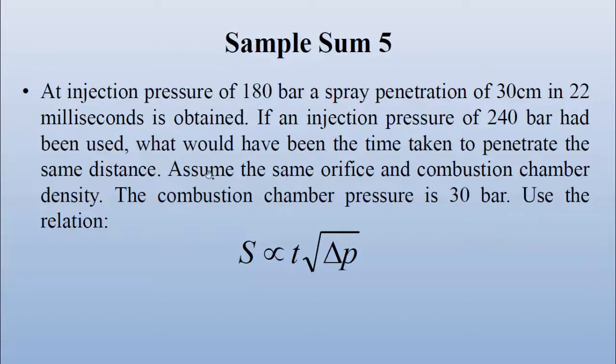They are asking us to find the time taken in the second case to penetrate a distance of 30 centimeter, and they are telling us to use the relationship S is directly proportional to T root delta P, where S is distance in centimeter, T is time in milliseconds, and delta P is pressure difference in bar.